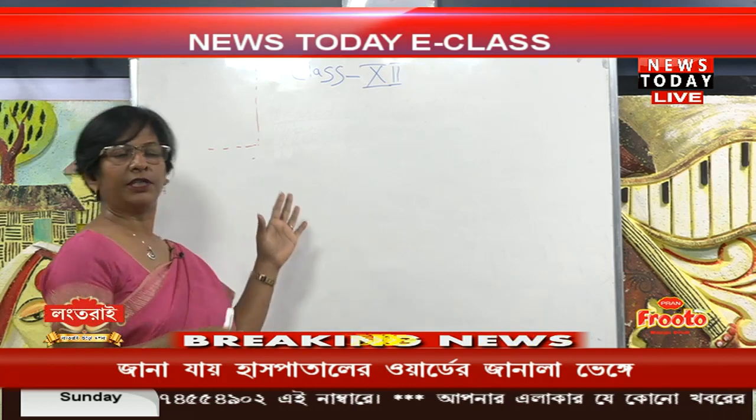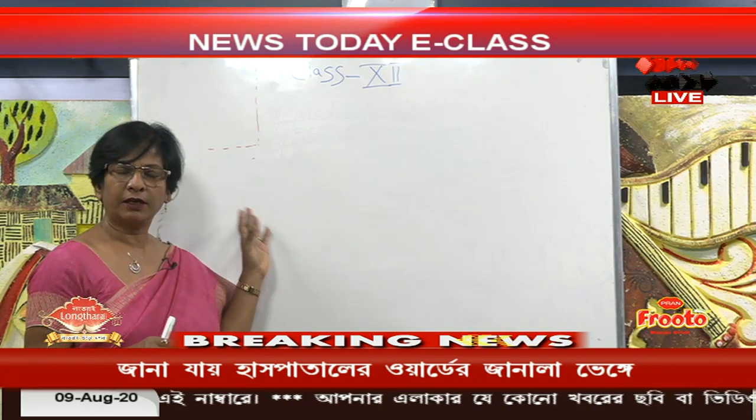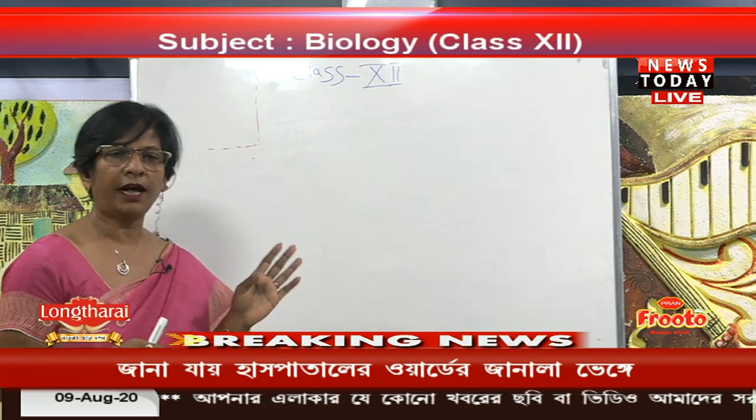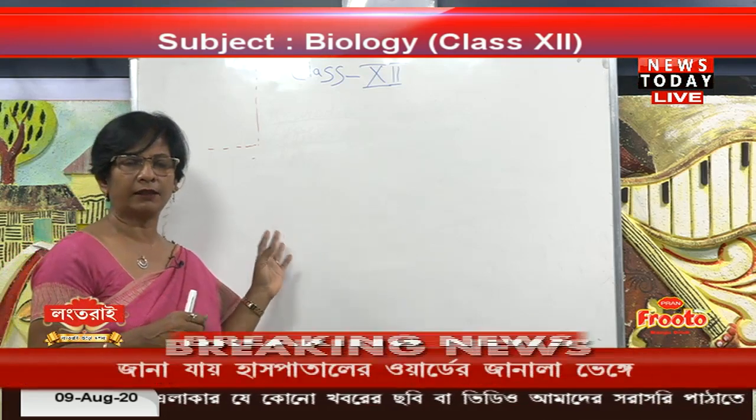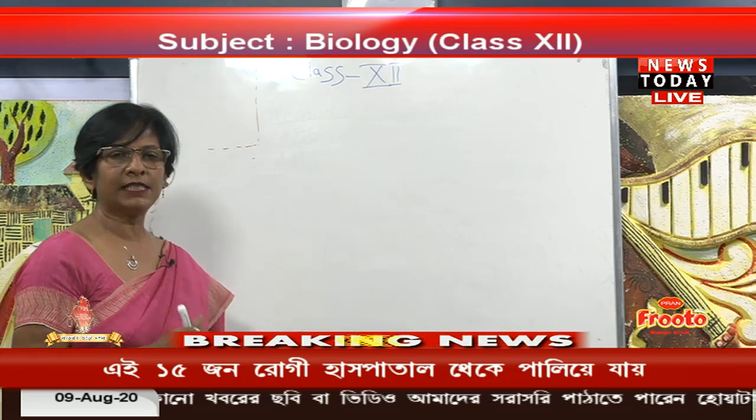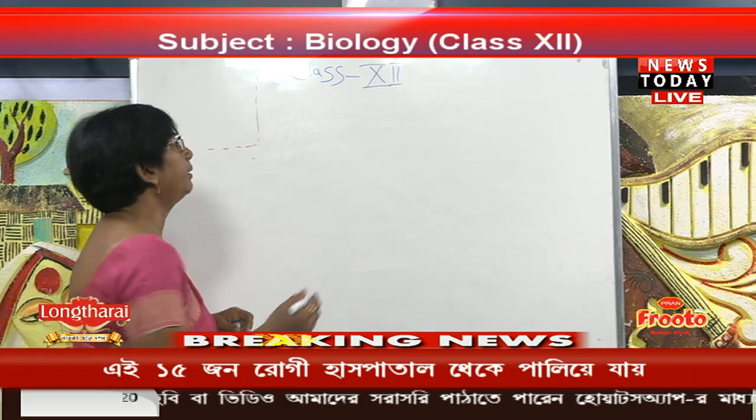So, here we finish the vegetative propagation, the artificial and the natural ones, and their methods and types. Now, we will discuss sexual reproduction.